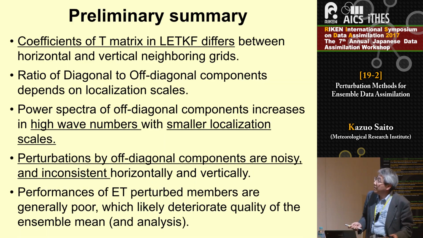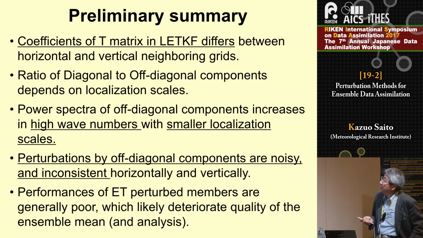So this is a summary. The elements of the T matrix in LETKF differ between horizontal and vertical neighboring grids. The ratio of diagonal to off-diagonal components depends on localization scales. The power spectra of the diagonal component increase at high wave numbers with smaller localization scales. And the perturbations by off-diagonal components are noisy and inconsistent horizontally and vertically.